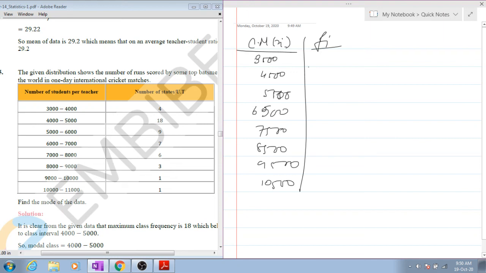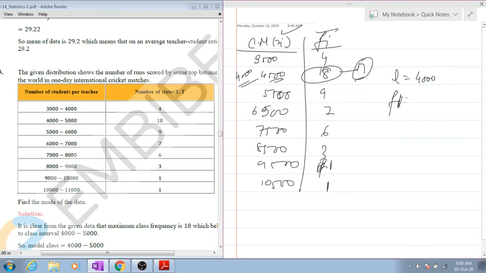These are just data. The main thing you have to keep in mind is what is fi and xi. Now you will tell me what to do here. Maximum is this 18. So the modal class lower limit is how much? 4000.